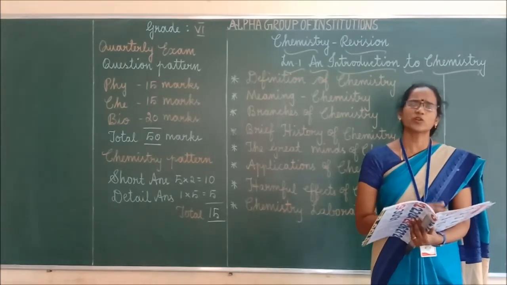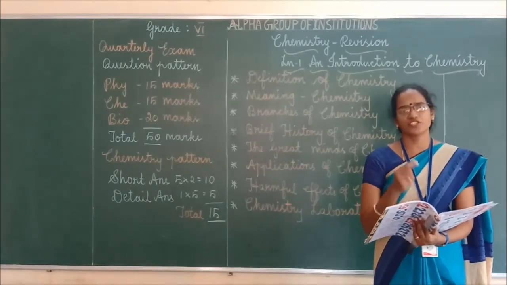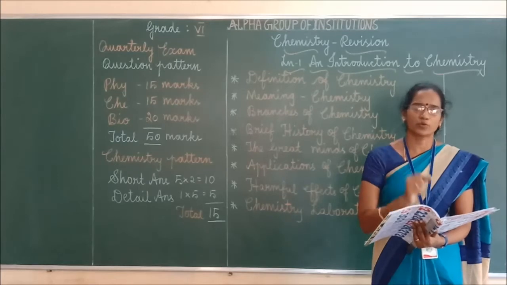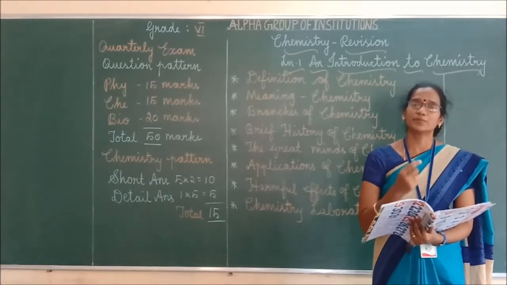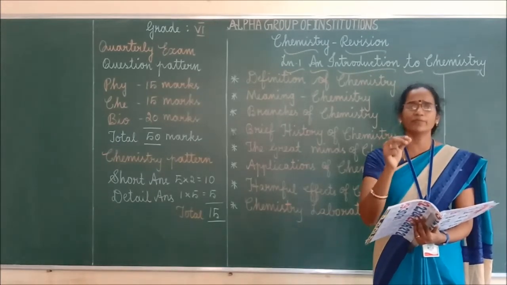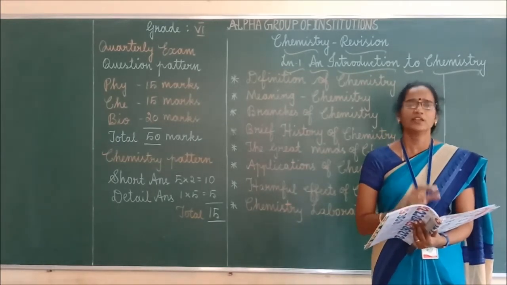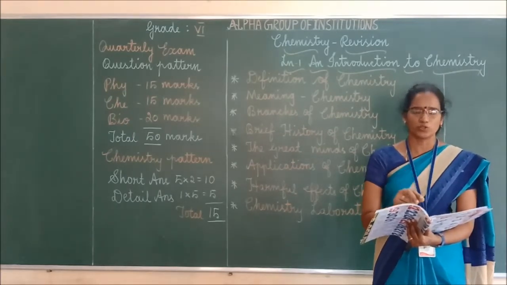Okay, so next one, name the different types of pollution means what you will write. You have to mention air pollution, water pollution, noise pollution, land pollution, thermal pollution, radioactive pollution. Like that you have to write. Minimum 5 you have to write. Okay, so that's the answer for name the types of pollution.